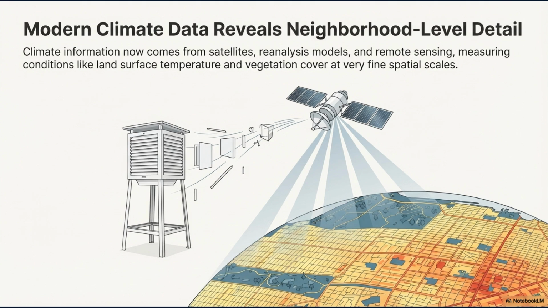Climate information now comes from satellites, reanalysis models, and remote sensing, measuring conditions like land surface temperature and vegetation cover at very fine spatial scales. This neighborhood-level detail is transformative for understanding how climate affects different communities.